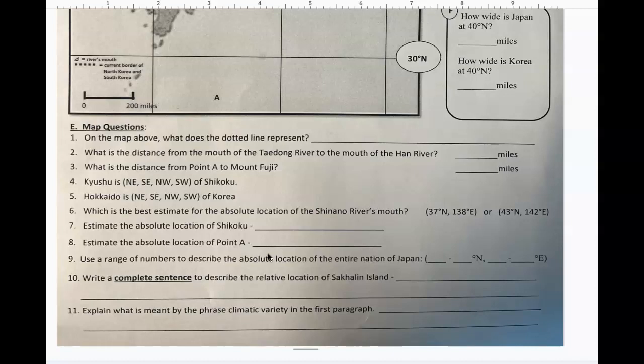Number 10, write a complete sentence to describe the relative location of Sakhalin Island. And number 11, explain what is meant by the phrase climatic variety in the first paragraph.